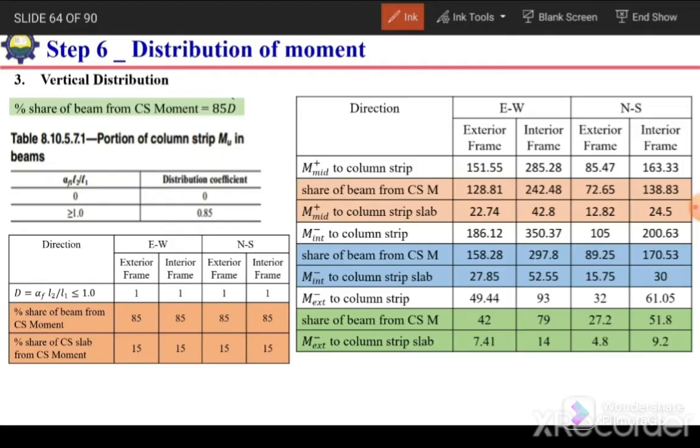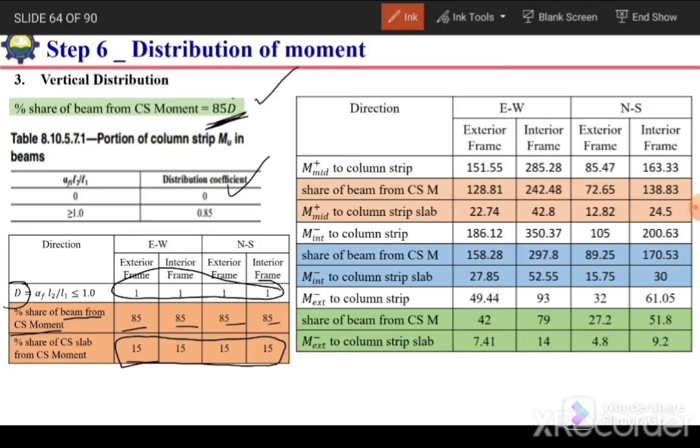Again, either we can use this table given in the code, or we can use this equation to calculate the percentage share of beam from the column strip moment. For example, if we use this formula, we need this term, alpha F L2 over L1, and we have already calculated that this is equal to 1 for all the cases. So if this is 1, the contribution of beam will be 85%. So the percentage share of beam from column strip is 85, 85, 85 for all the column strips, and the remaining 15% will be resisted by the column strip slab. Beam will resist 85% and slab will resist 15%.